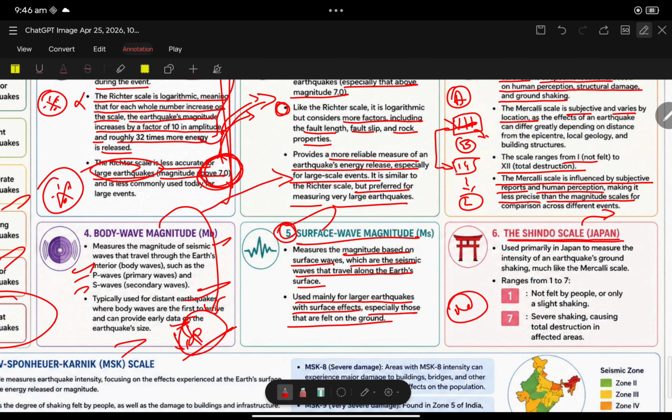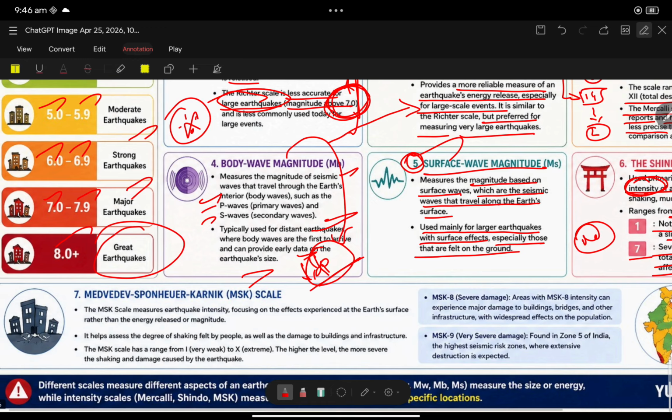Next, the important point is the Shindo scale. This was made by Japan to measure the intensity of the earthquake and ground shaking, like the Mercalli scale. It is used to measure the intensity of the earthquake. It ranges from 1 to 7. 1 is not felt by people, slight shaking. 7 is severe damage.